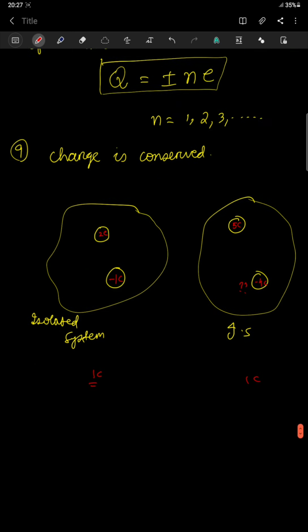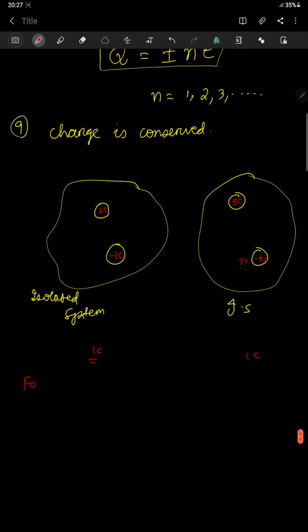Or to be very specific, we can say for an isolated system, initial total charge is equal to final total charge.